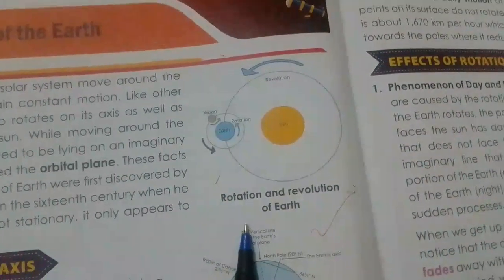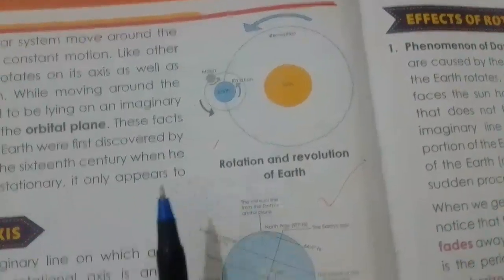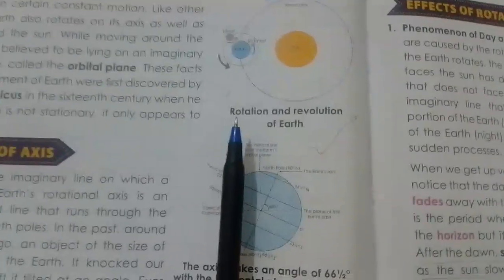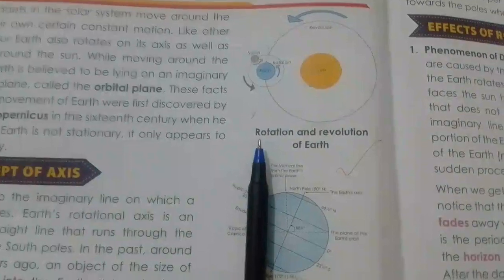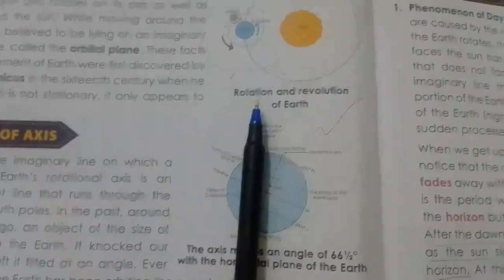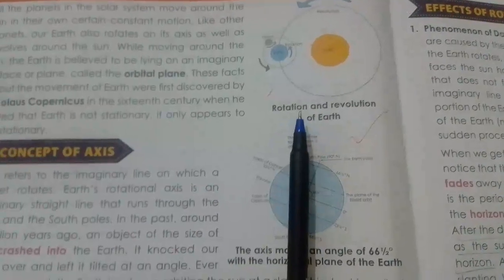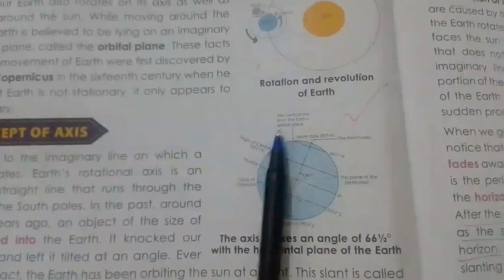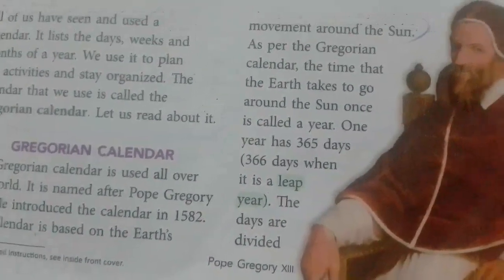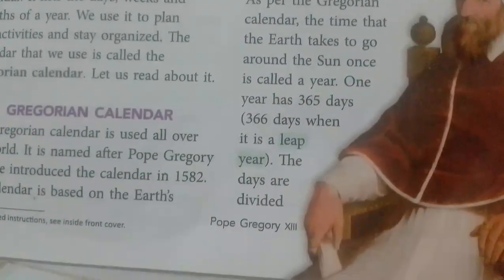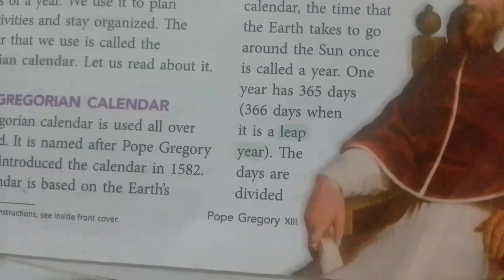One year has 365 days. It means to complete one revolution around the sun, it will take 365 days, and 366 days when it is a leap year. Do you know what a leap year is? Now we are going to study what a leap year is. For our convenience, only 365 days are counted in a year.